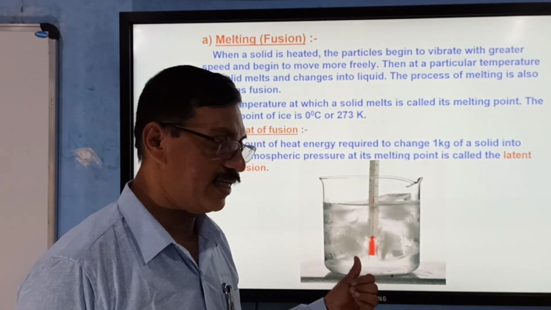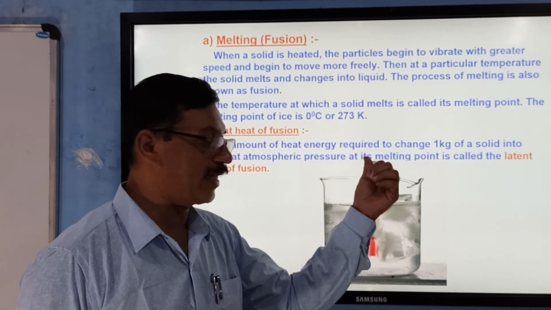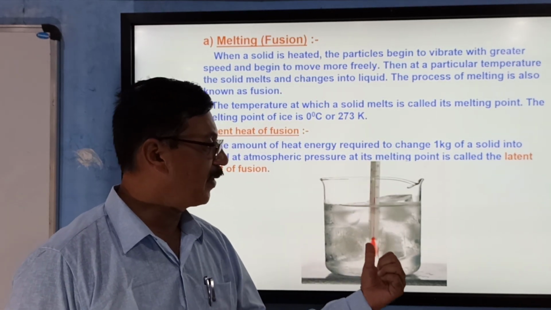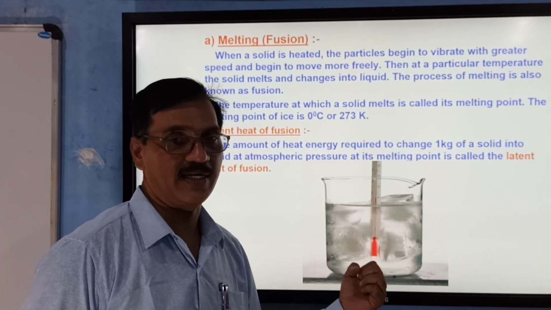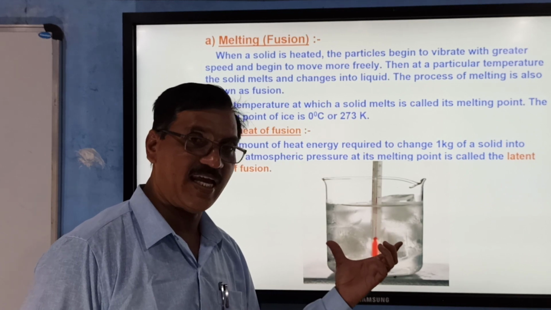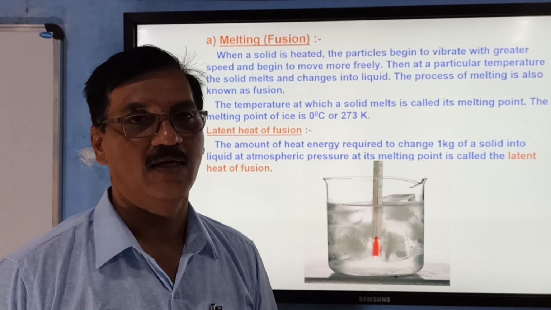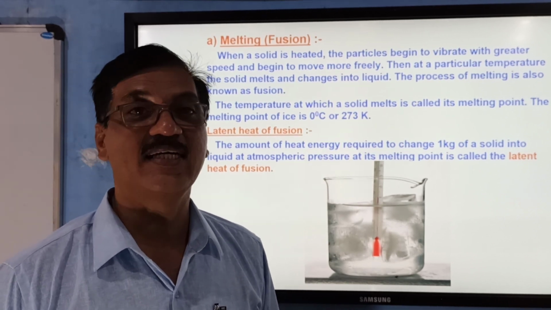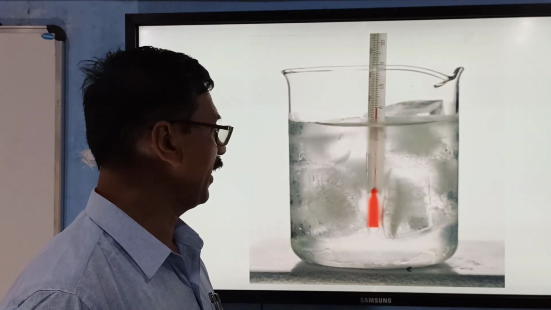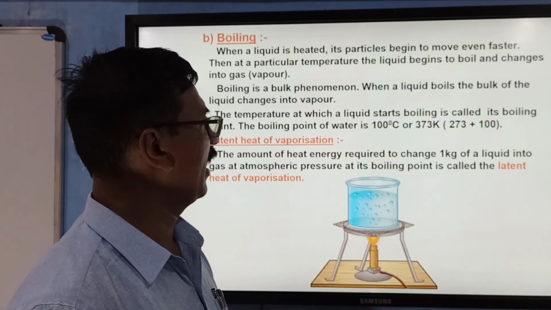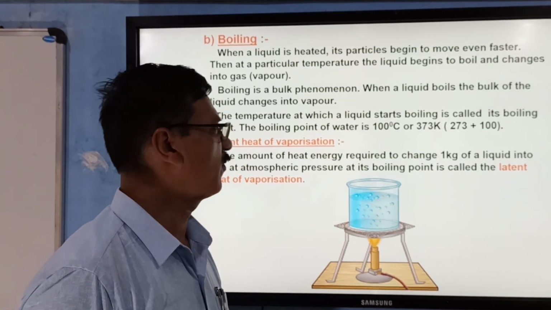The energy invested here is not used to change the temperature, so the thermometer does not rise until the whole of the ice has melted. So the temperature doesn't change, and all the heat energy used by 1 kg of a solid to convert into its liquid at its melting point is called latent heat of fusion. Okay, so this is how it looks, and we can find out the value of latent heat of fusion.